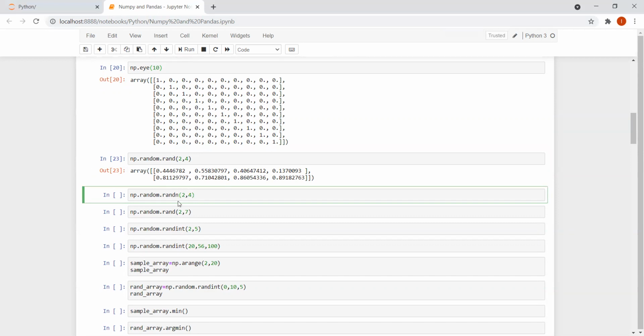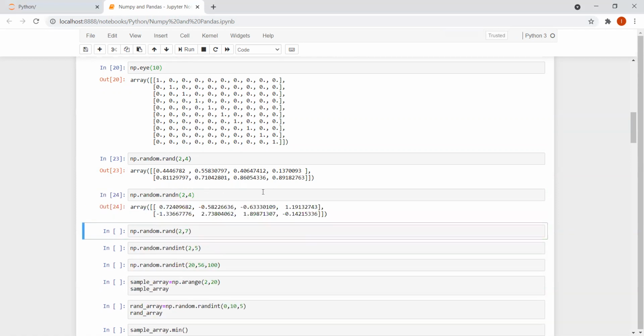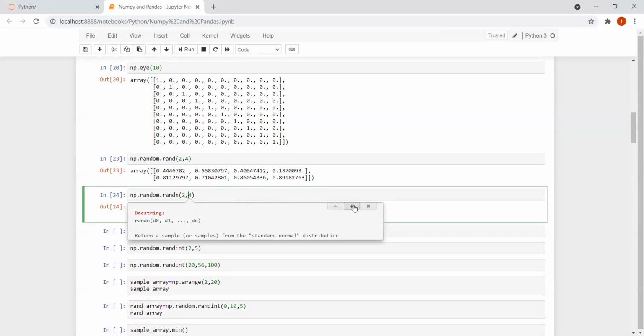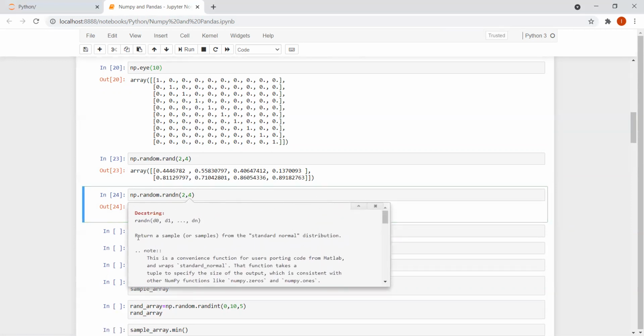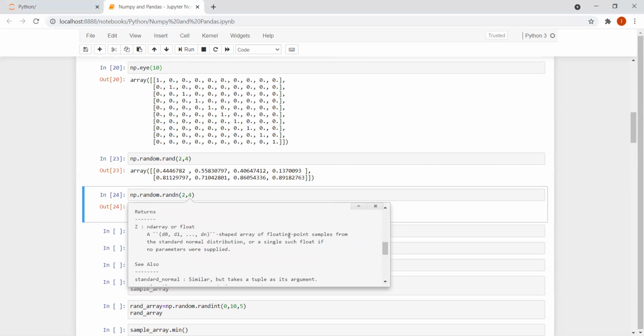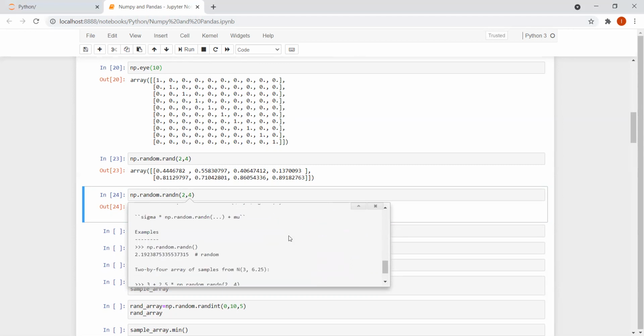Again, if you look into these two, you can see that there is an n over here. So np.random.randn, right? If I run this, I'm getting negative numbers. I'm also getting positive numbers greater than 1. So let us try to understand what it is. What is happening over here? We are getting a sample from the standard normal distribution, right? Standard normal distribution. This is what we are getting.